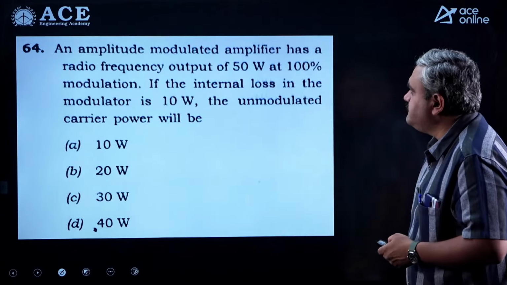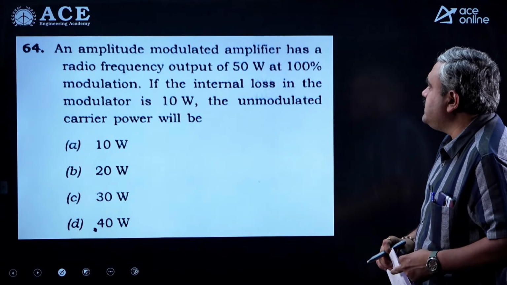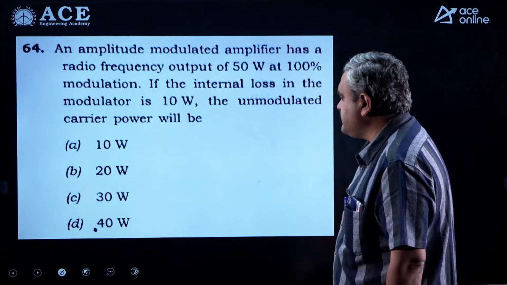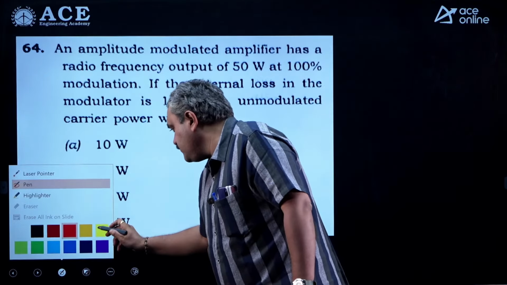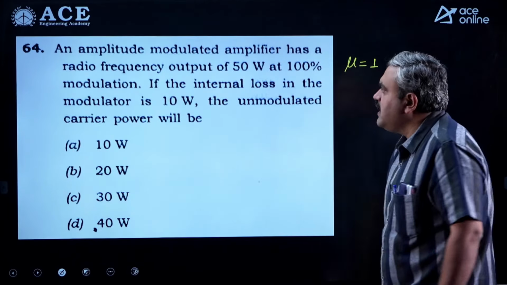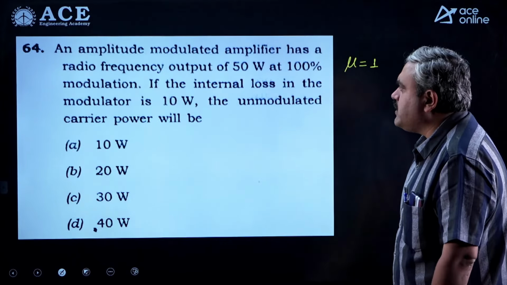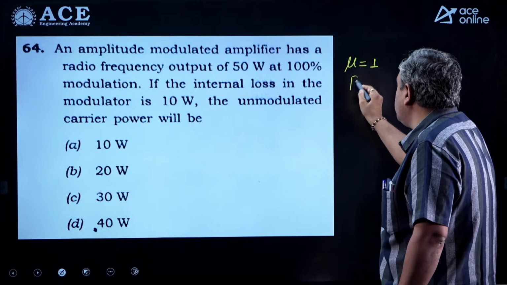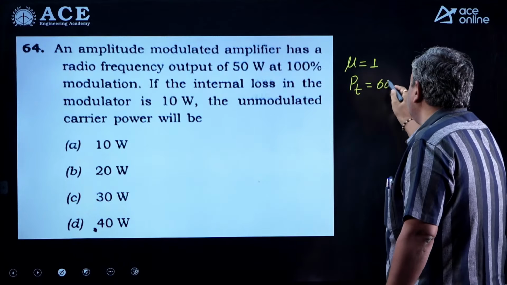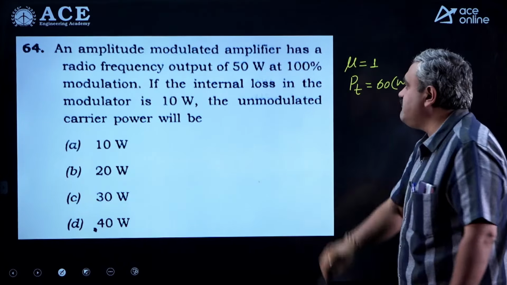Let us see the next bit. An amplitude modulated amplifier has a radio frequency output of 50 watts at 100% modulation index. So he is talking about the modulation index as 1, and the internal loss of the modulator is 10 watts. That means the total power it is taking for radiation purpose is 60 watts. Along with the loss we have to consider.